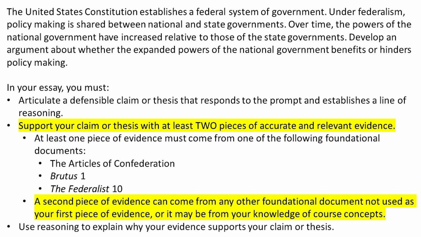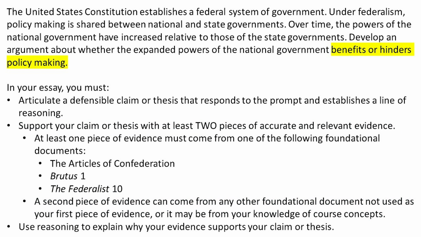But if not, that's okay too. Oh, last thing before we start writing. Look at the prompt again, and this time focus on the last few words. They matter a lot. The prompt doesn't want you to argue that expanded national power is either good or bad, but rather that it benefits or hinders policymaking.